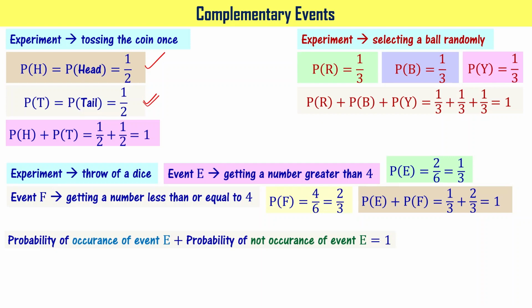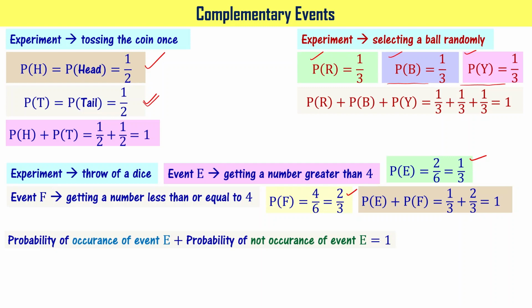If I'm talking about probability of occurrence of red color ball, at the same time, these two are going to be probability of not occurrence of red color ball, right? These two put together, they say that probability of not occurrence of red color ball, right? When I say here, probability of getting a number greater than 4, I'm saying that this one is probability of not getting a number greater than 4, right?